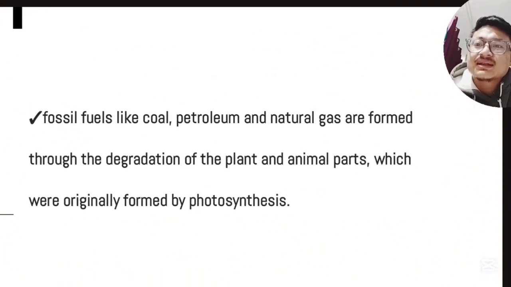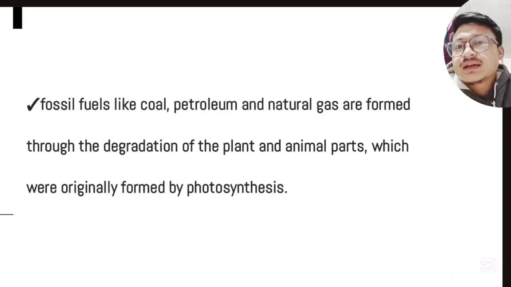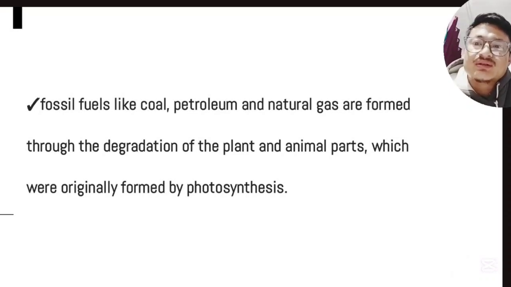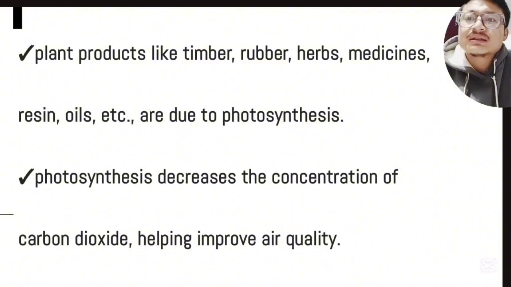So next we have is the fossil fuels like coal, petroleum and natural gas are formed from the degradation of the plant and animal parts, which were originally formed by photosynthesis. Okay. So next we have is the plant products like timber, rubber, herbs, medicines, resins, oils, etc. are due to photosynthesis. Okay.